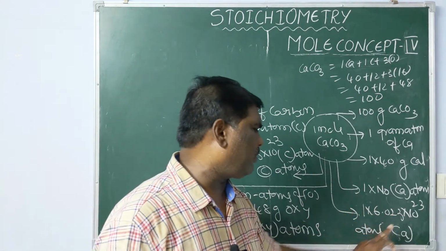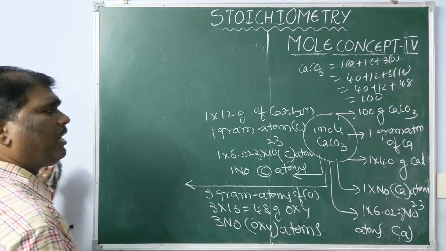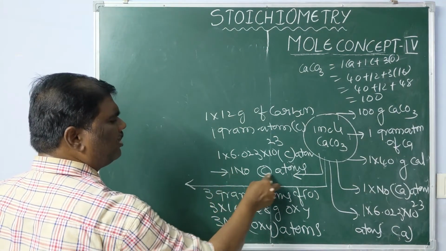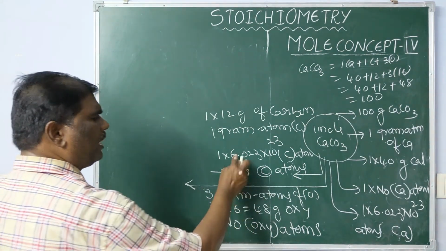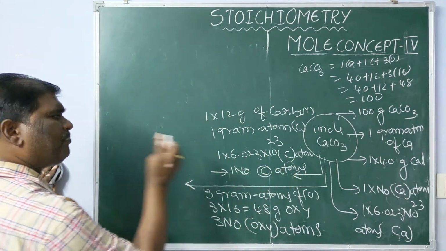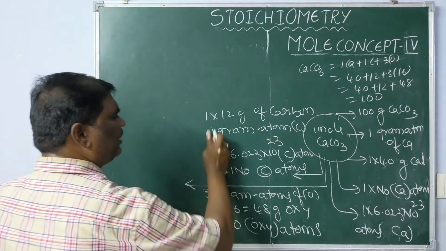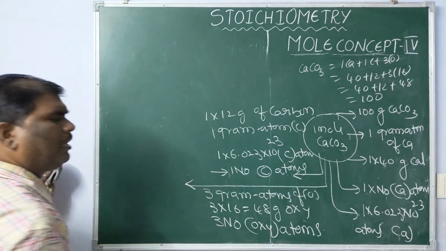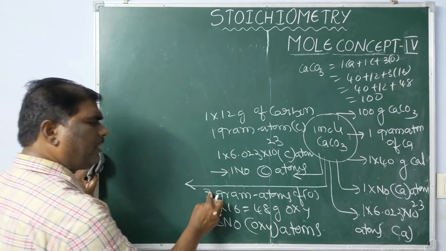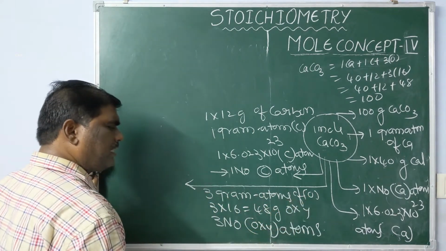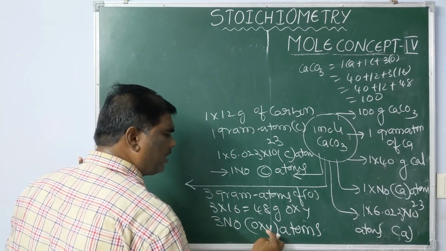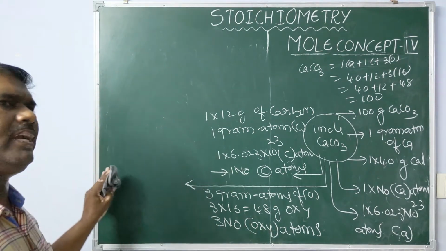For carbon: 1 into Avogadro number of carbon atoms, 1 into 6.023 into 10 power 23 atoms, 1 gram atom of carbon, or 12 grams of carbon. For oxygen: 3 gram atoms, 3 into 16 grams of oxygen, or 3 into Avogadro number of oxygen atoms.